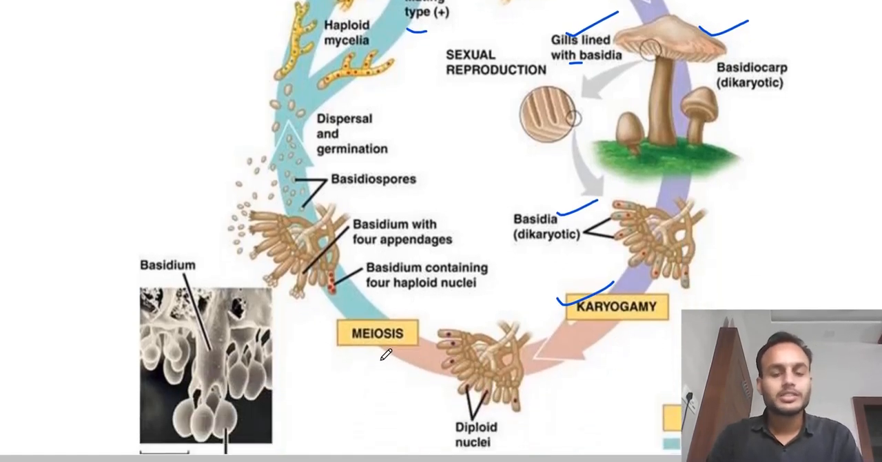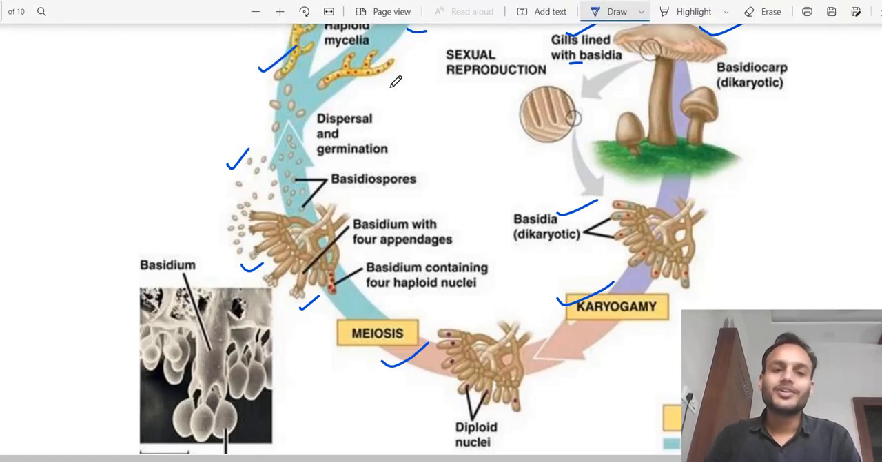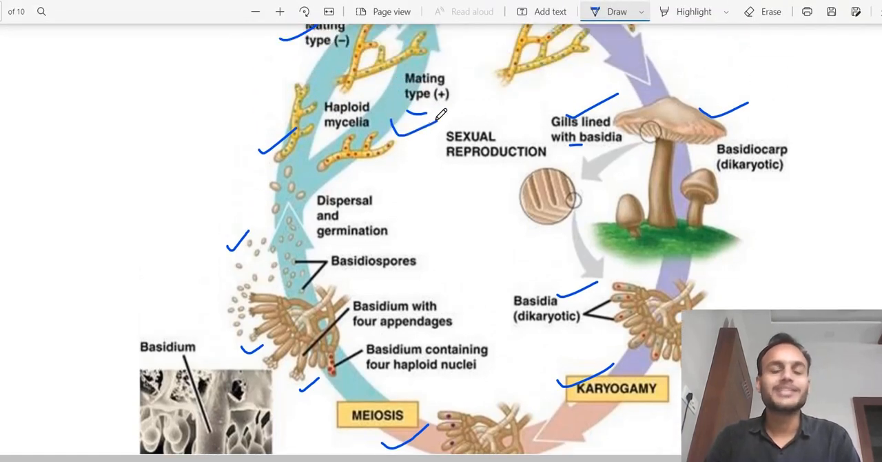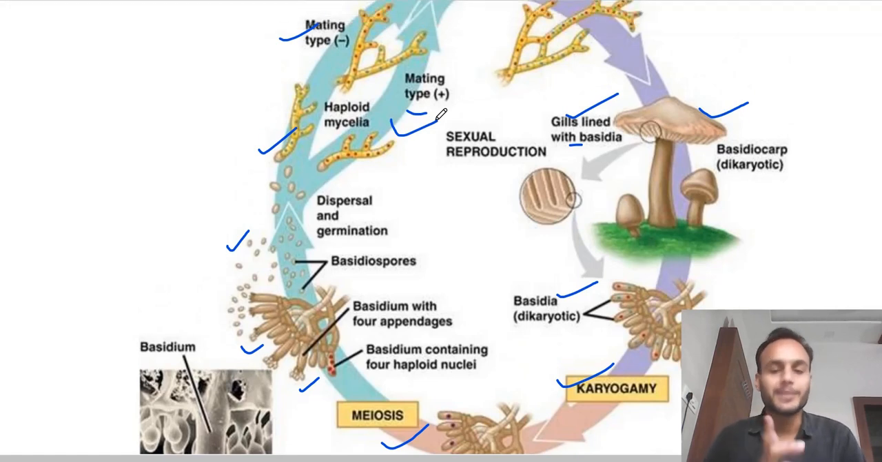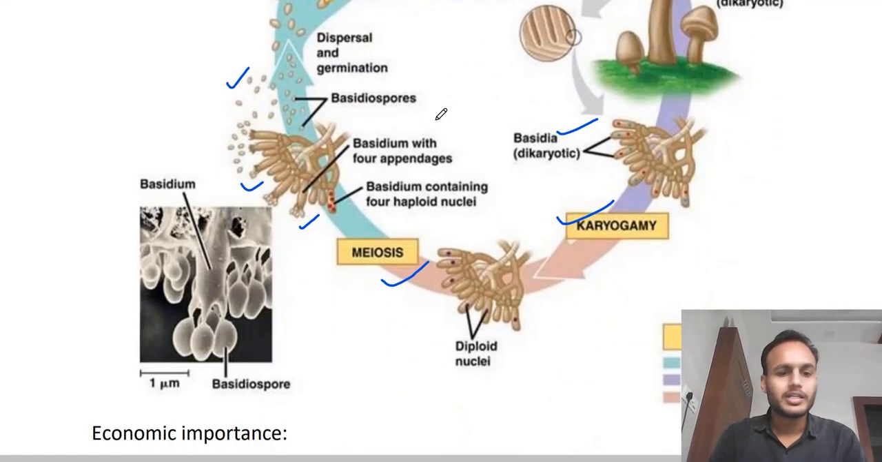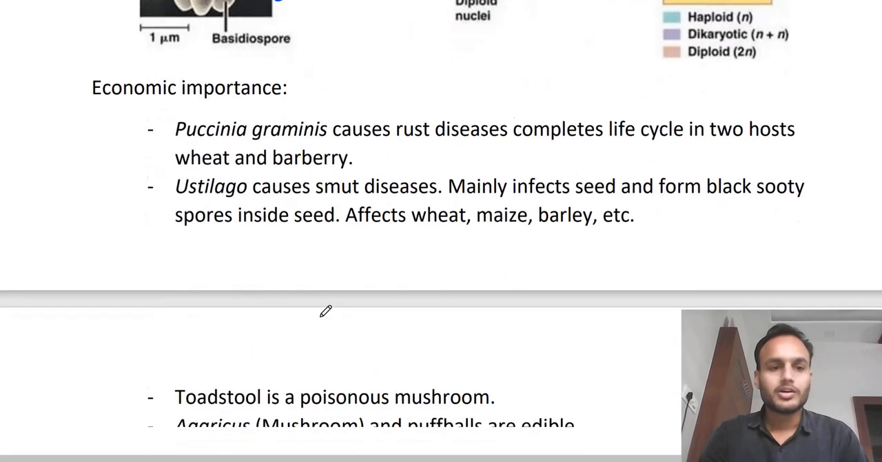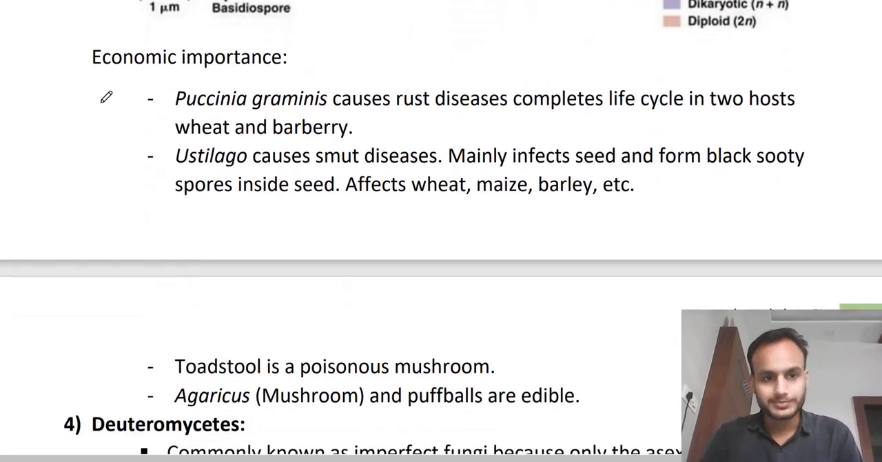Later on, undergo meiosis to form basidiospores, outward, right? Exogenously. Clear? These basidiospores germinate to produce haploid mycelium and the cycle repeats. Simple, right? Here is the microscopic structure has been shown to you so that you can easily identify this thing. Clear? Okay. What are the economic importance?